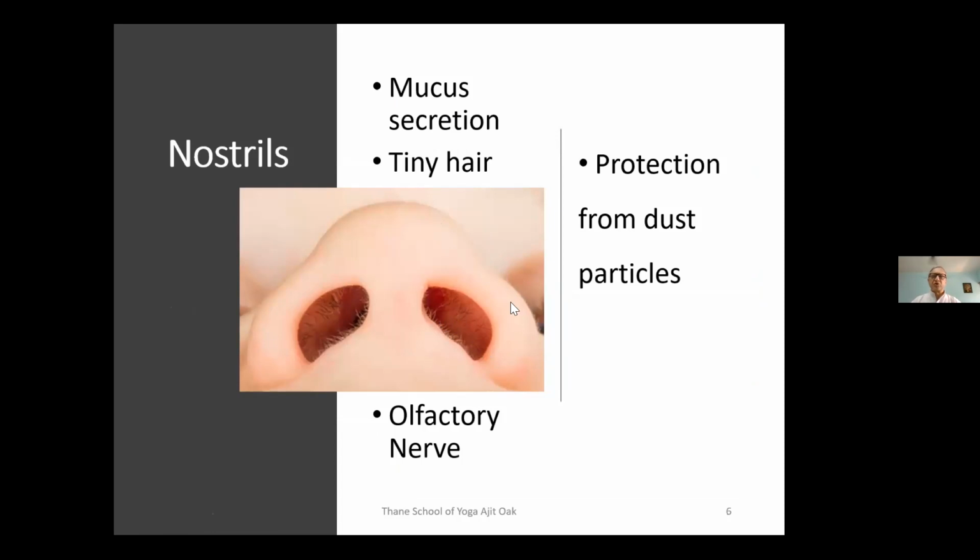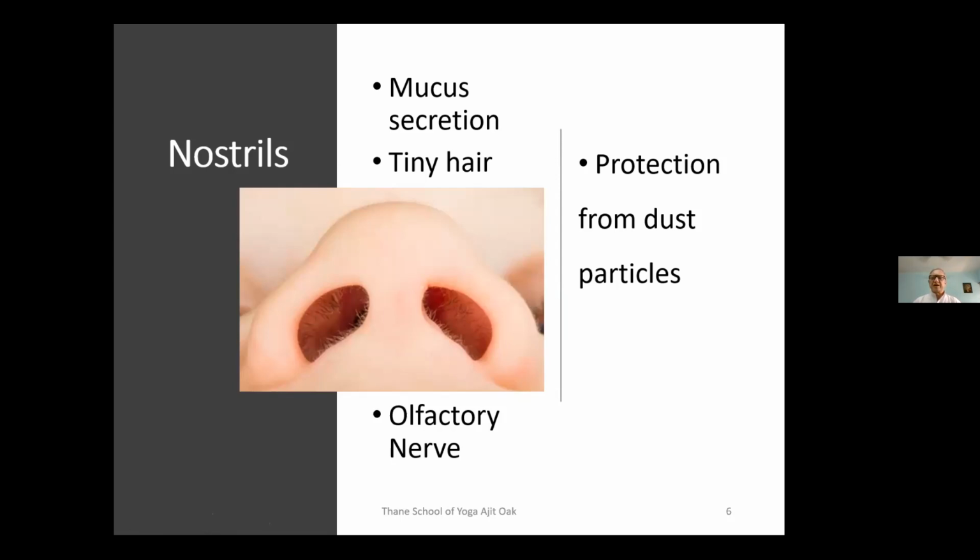And next are the mucus secretions. The mucous membrane of the respiratory system is always kept moist, so it's never dry. As we know, skin is not that moist as compared to mucous membrane. Basically, the reason we have the respiratory system and mucous membrane inside is that we have a large surface area of skin outside, but the skin is dry, thick, and not able to take oxygen into our body. If our skin was able to take in oxygen, there would be no need of a respiratory system.